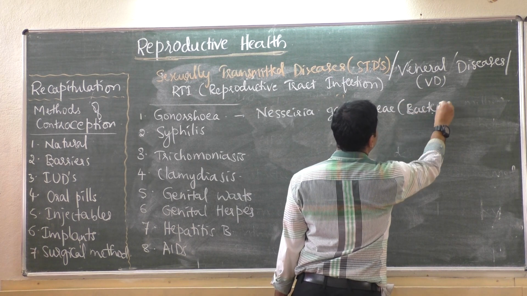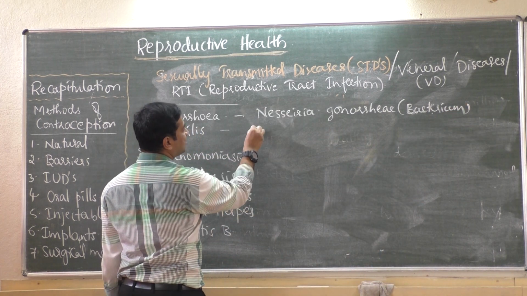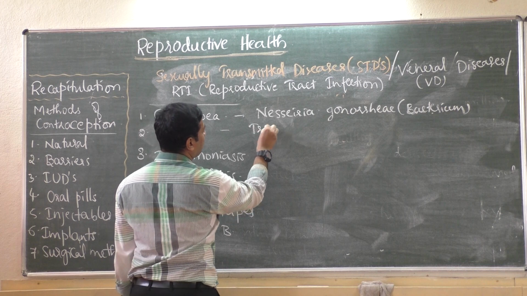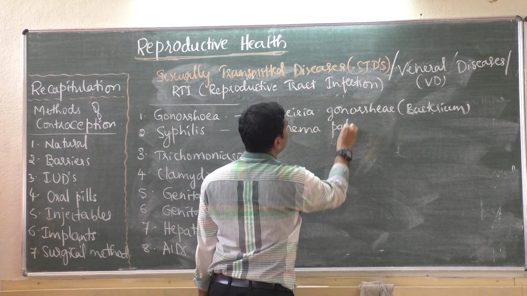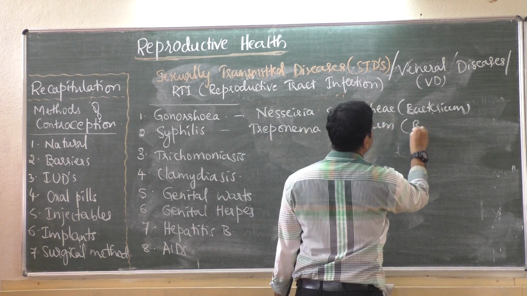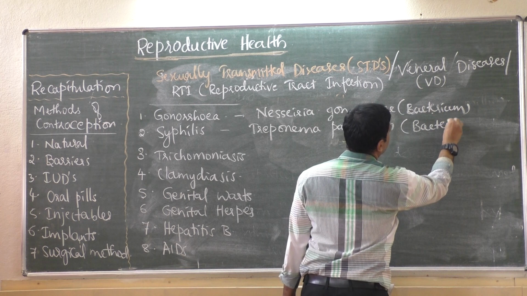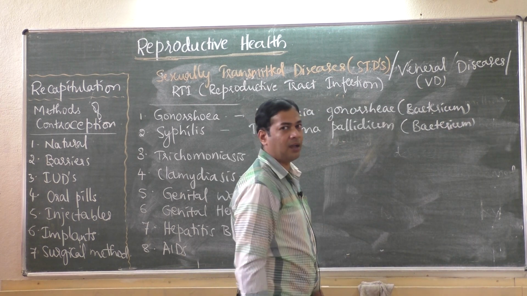Syphilis is caused by the bacterium Treponema pallidum. It is also called a spirochete bacterium.